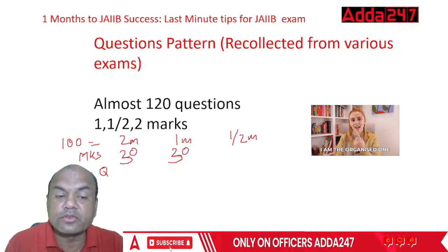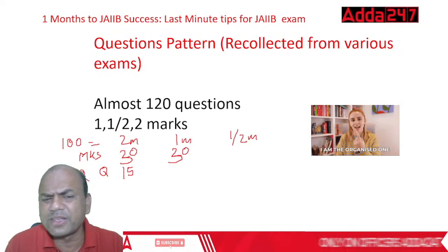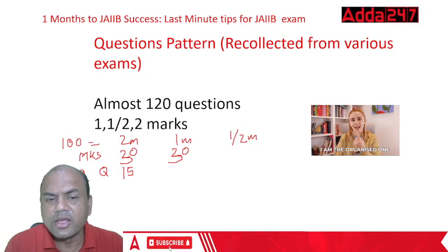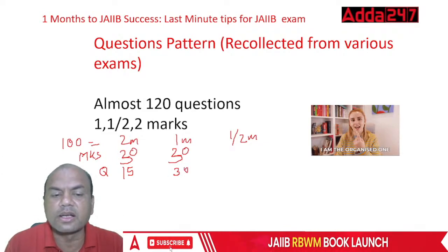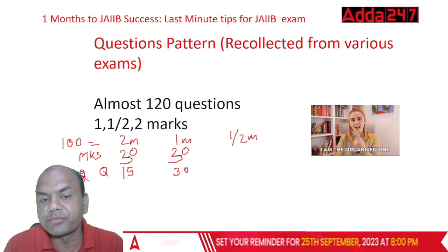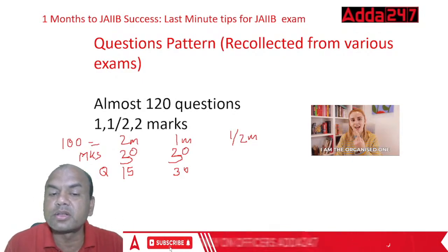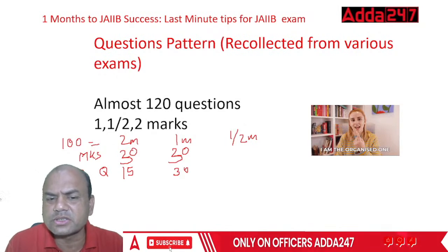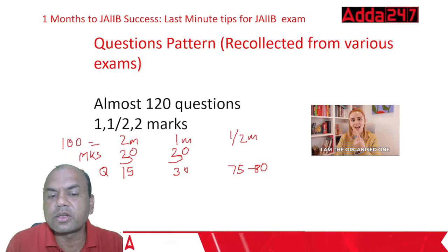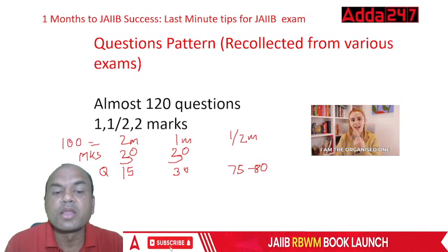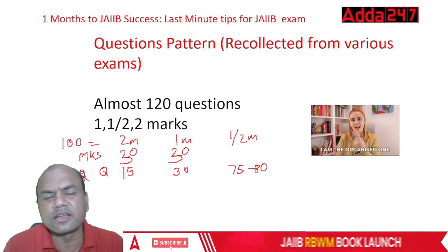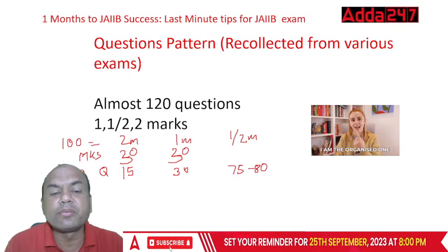So how many questions? 15 over here. Roughly, see here, these are rough figures, okay? 30 questions over here. So 30 plus 15, 45 questions over here, and the remaining questions will be around this. What is the remaining? 75 questions. Roughly 75 to 80 questions. They are for this half marks. Okay. So it depends. Slight changes here and there will be done, but this will be the general pattern.